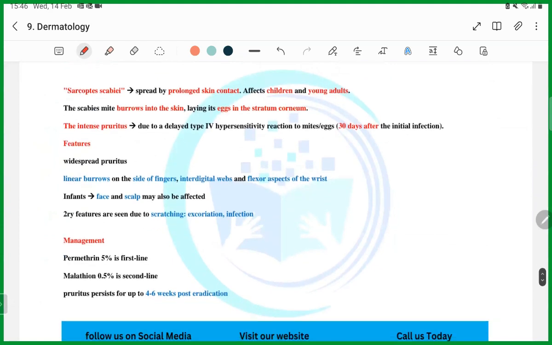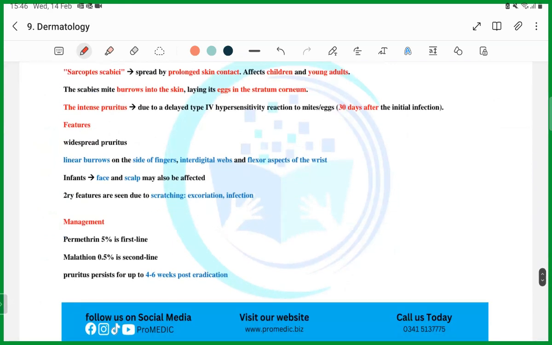Okay, next important topic is scabies. We all know scabies. We all have encountered patients with scabies, so it's very simple, but it is important. What you have to remember, first of all, the causative organism. Sarcoptes scabiei is the answer.